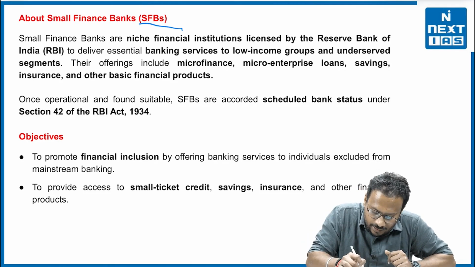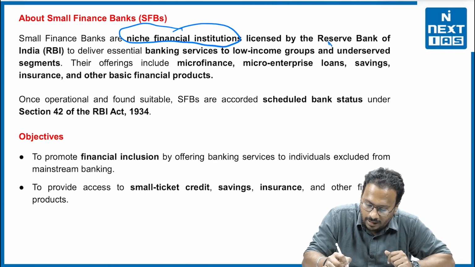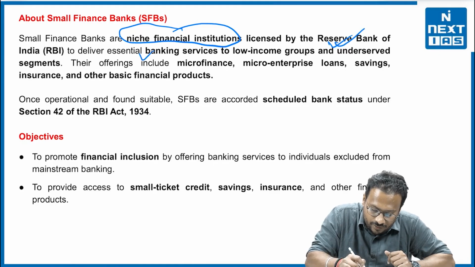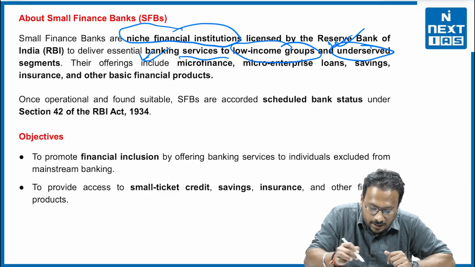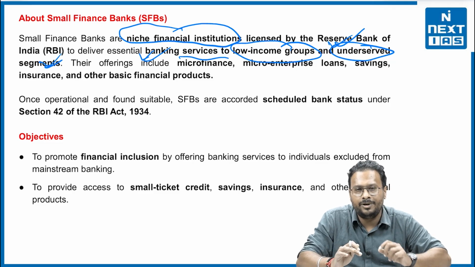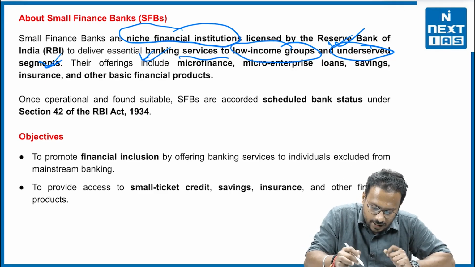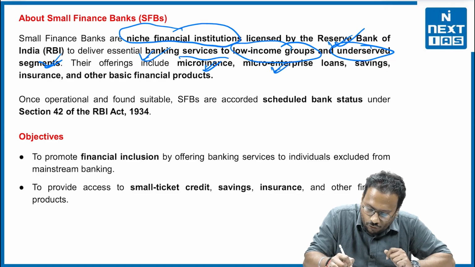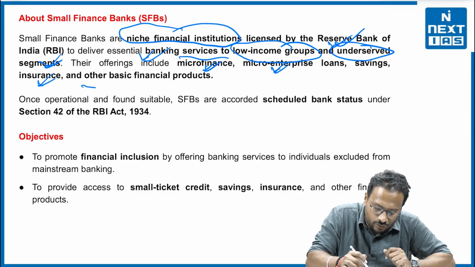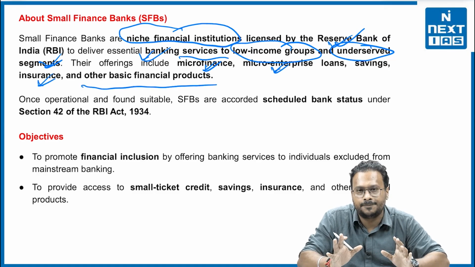Small finance banks are niche financial institutions licensed by the RBI to deliver essential banking services to low income groups and underserved segments. All those people who are not part of the banking segment and are not able to avail more and more services from the side of banks, right? They offer microfinance, micro enterprise loans, savings, insurance, and other basic financial products, right?